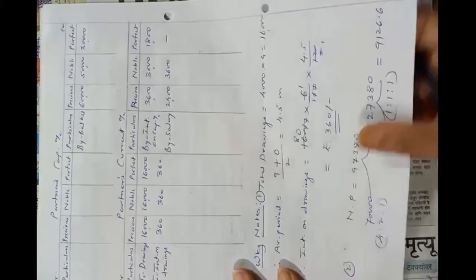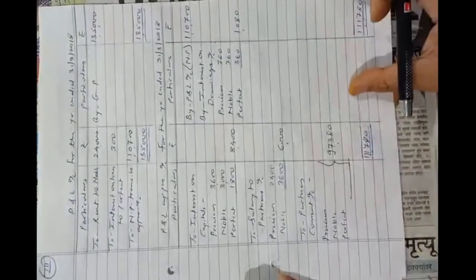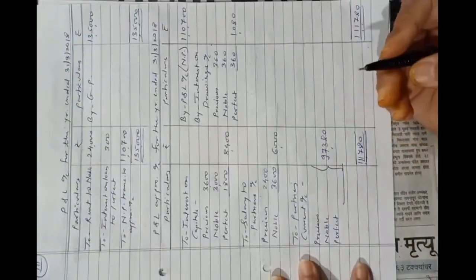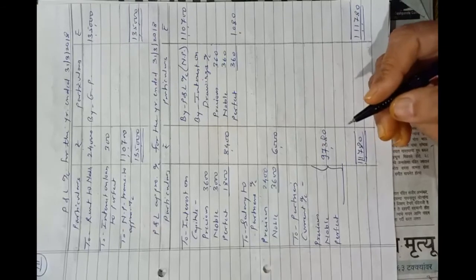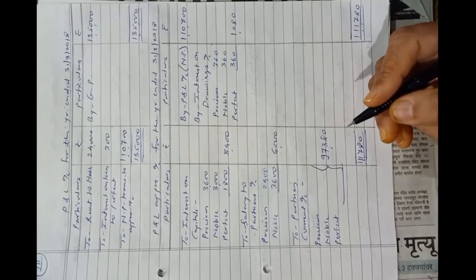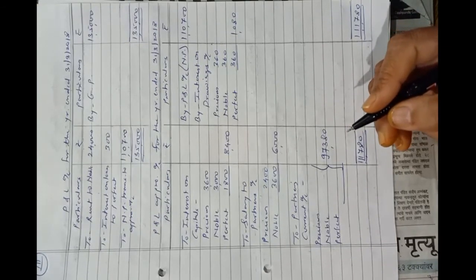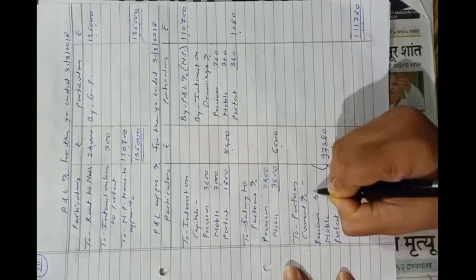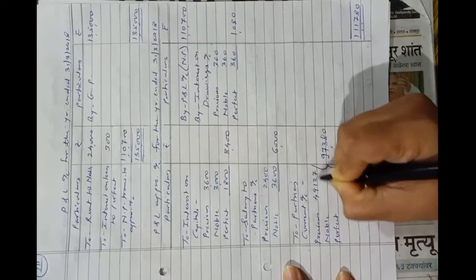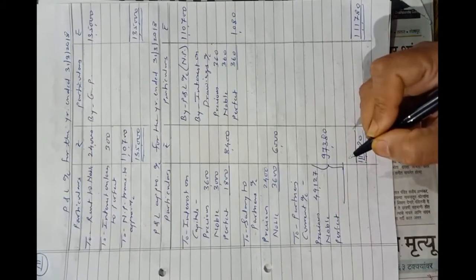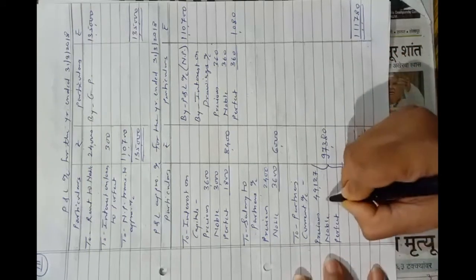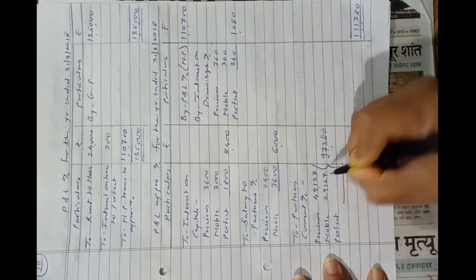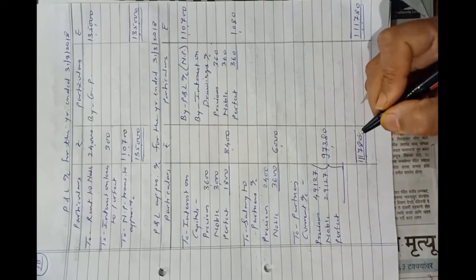So I will write it here. 40,000 plus 9127, so it will be 49,127. Second partner will get 20,000 plus 9127, so it will be 29,127. Third partner will get 10,000 plus 9126.